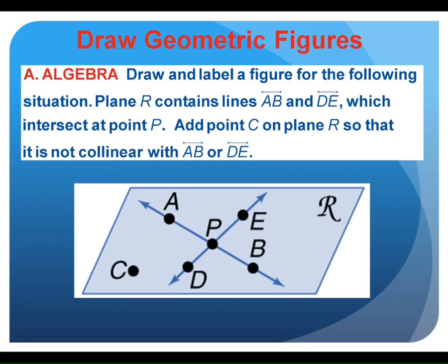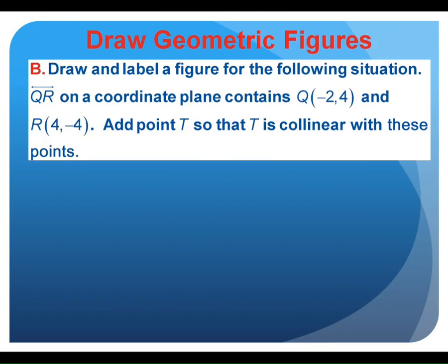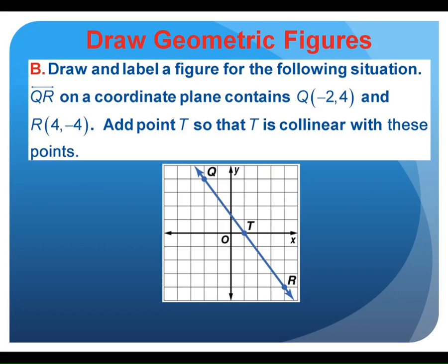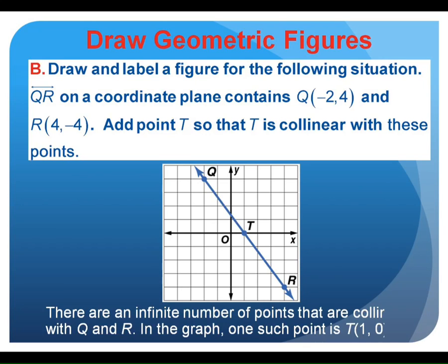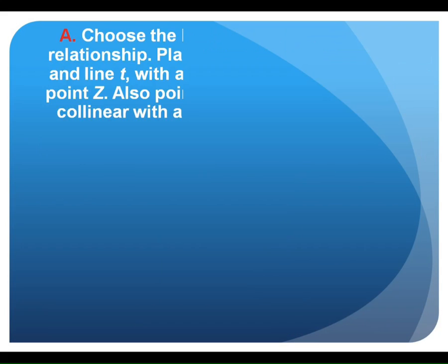Okay. There's another example of what it could look like. You could also be asked to do it on a coordinate plane. We're not going to go through that. But if you draw Q at -2, 4, so remember the x-coordinate always comes first, -2, 4. R at 4, 4. Add T so it's collinear. Collinear means it's on the same line. T is on the same line there. Doesn't matter where T is. If it's on that line, it's collinear.